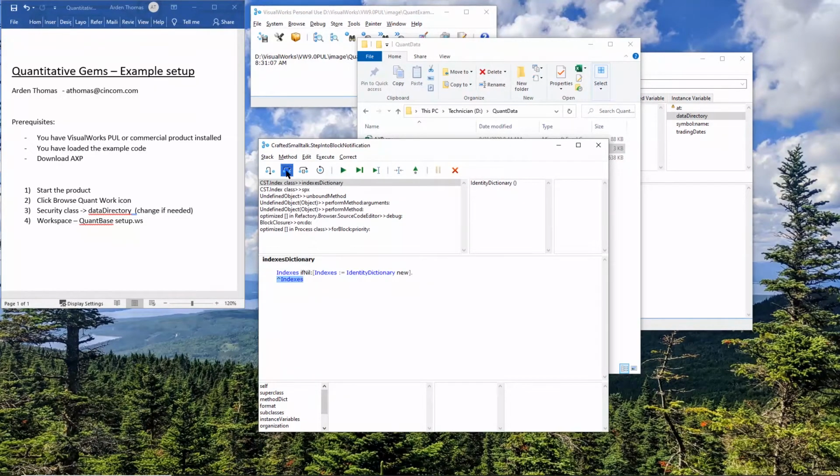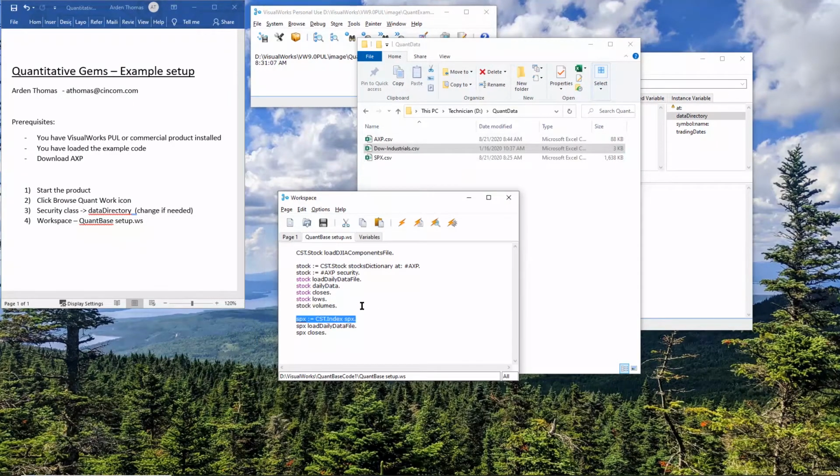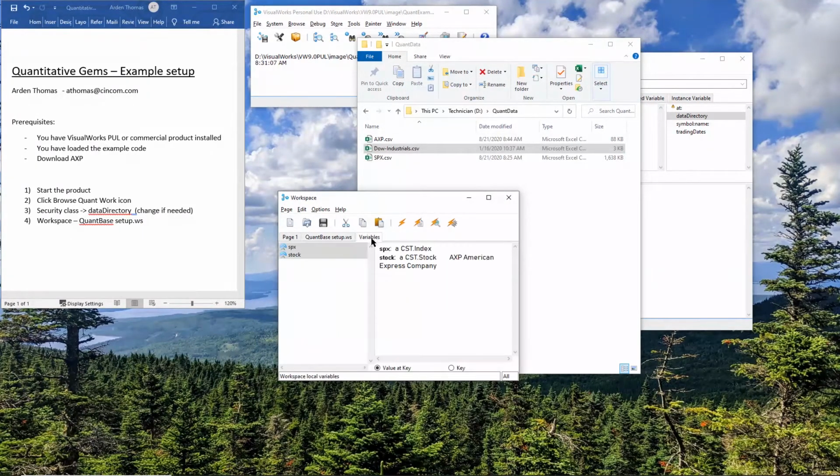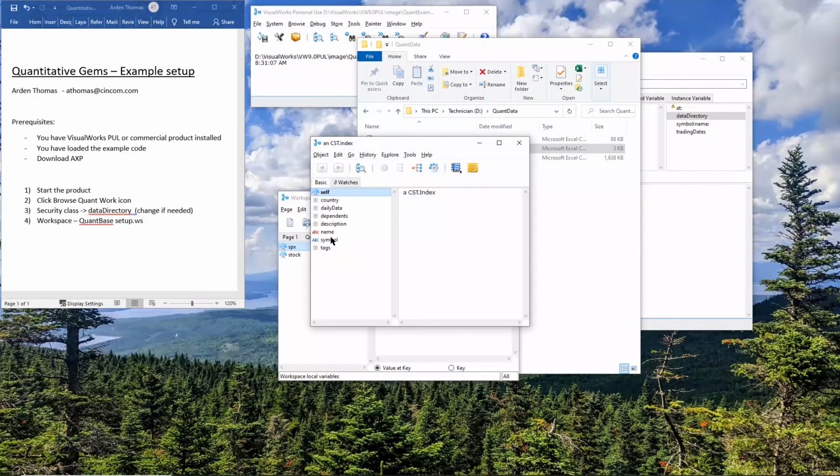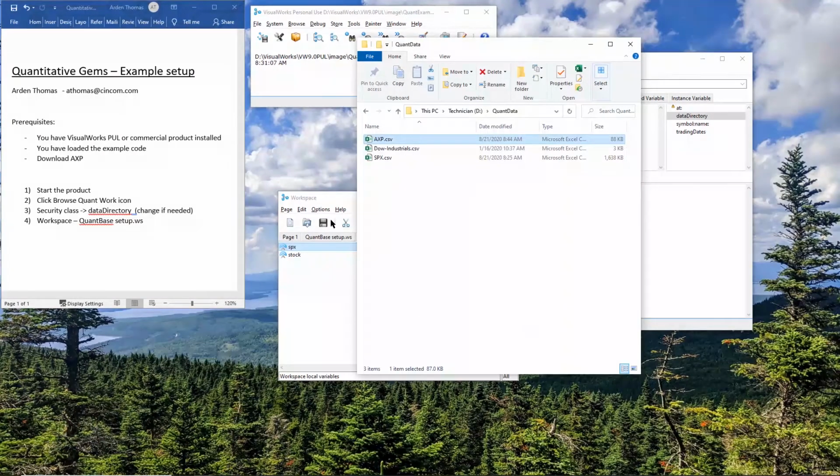It's going to create a new identity dictionary. It's empty. If it's absent, we're going to create the symbol SPX and the name S&P 500. Okay, we've done that. And now we've set it. Let's take a look in the variables at SPX. There it is. Name, S&P 500, symbol, SPX.